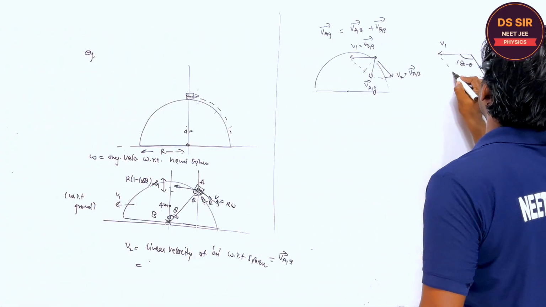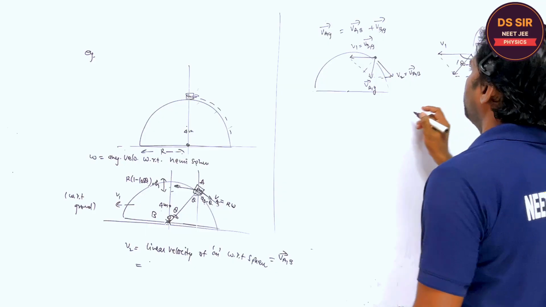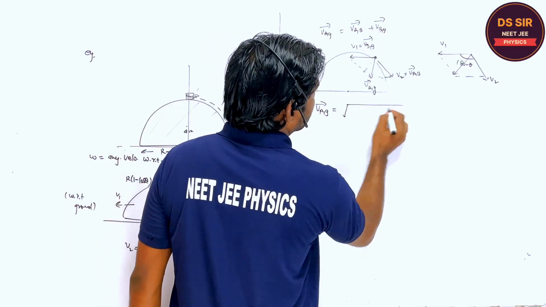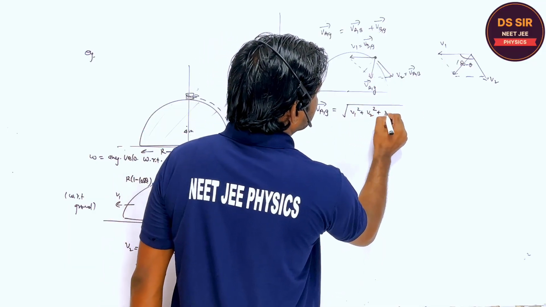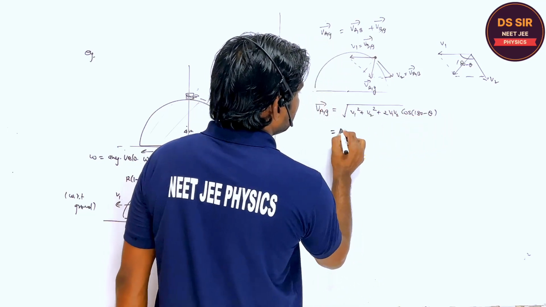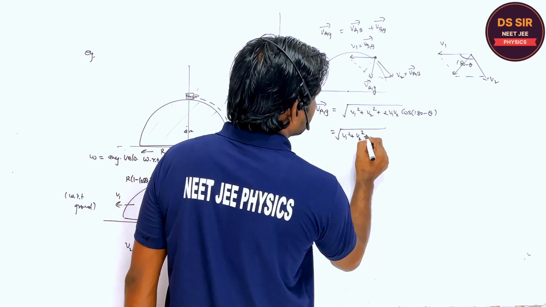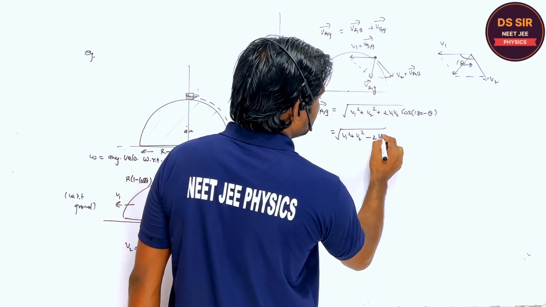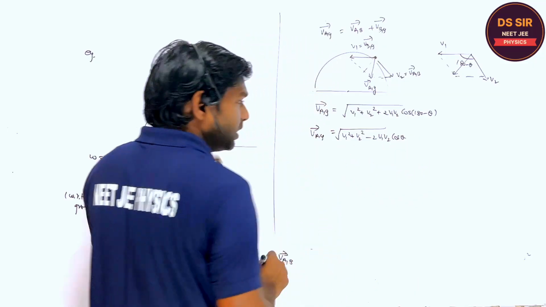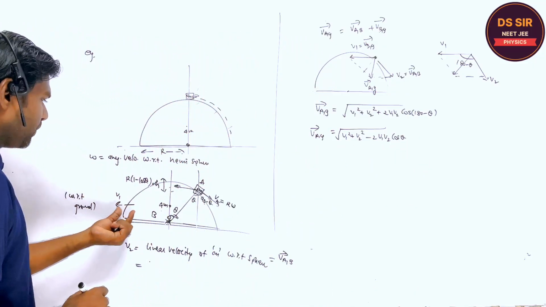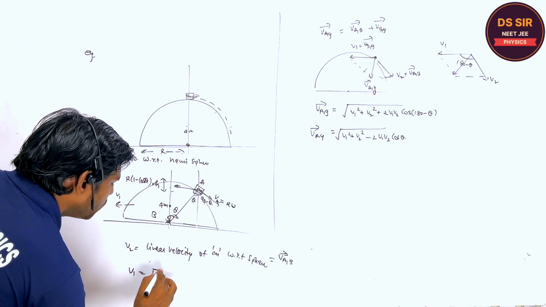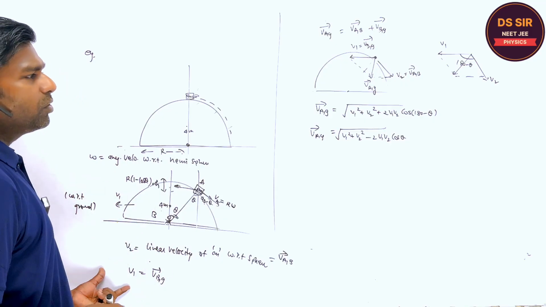So what is the resultant velocity? The velocity of A with respect to ground is equal to root over v1 square plus v2 square plus 2 v1 v2 cos(180 minus theta), and it is equal to root over v1 square plus v2 square minus 2 v1 v2 cos theta. So this is the velocity of A with respect to ground. Is it clear or not? And what is the velocity of B with respect to ground? The v1 is the velocity of B with respect to ground. This is the answer. Are you getting it or not?